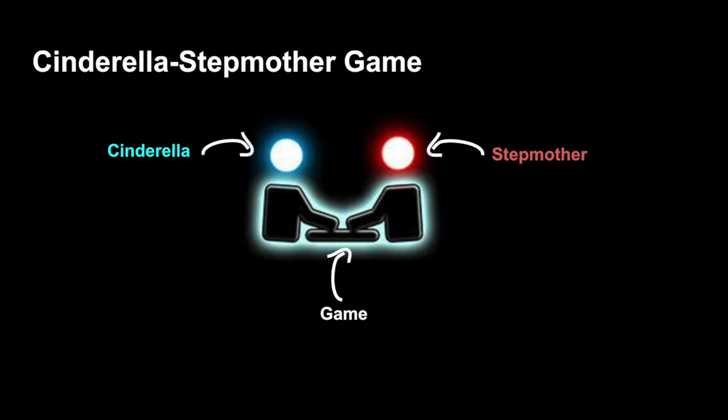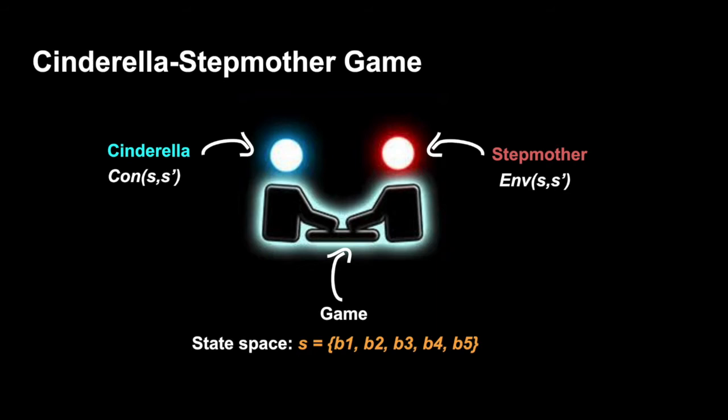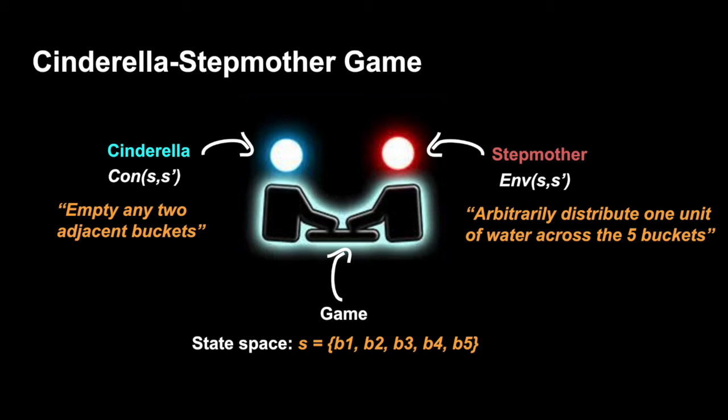A classic example of a game with infinite states is that of Cinderella-Stepmother and is considered to be a challenging problem for automated synthesis. The two players of the game are Cinderella, who is the controller, and the stepmother, who is the environment. In this game, the state space consists of 5 buckets arranged in a circle with a fixed capacity of C units each. In this case, the 5 buckets are B1 to B5 respectively. In each step, Cinderella is allowed to empty any 2 adjacent buckets, whereas the stepmother can arbitrarily distribute 1 unit of water across each of the 5 buckets.